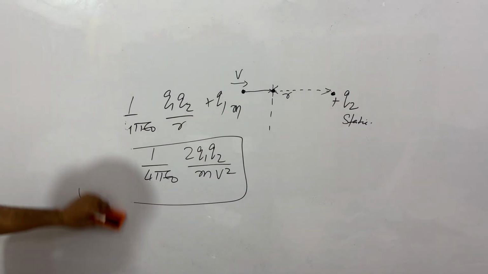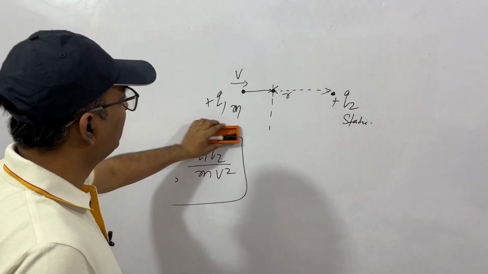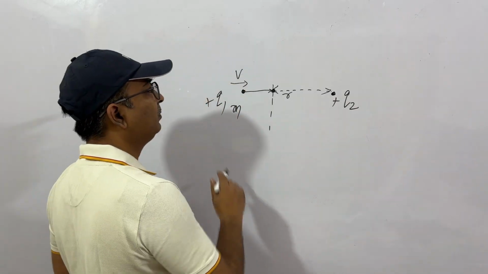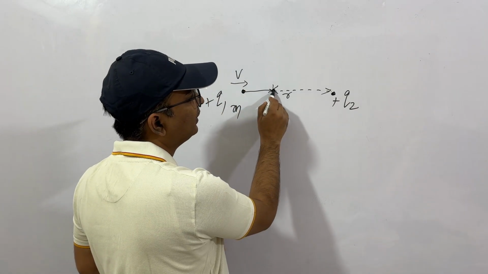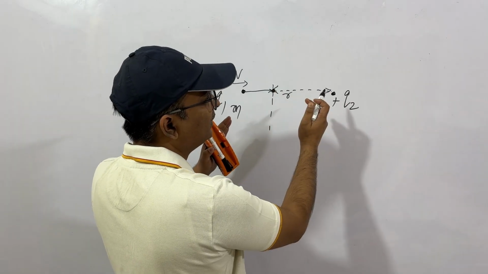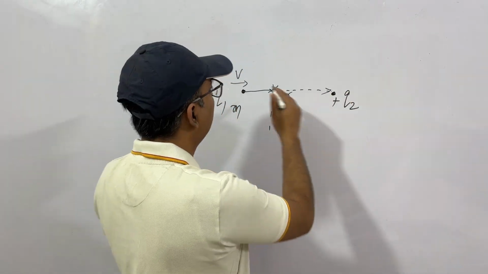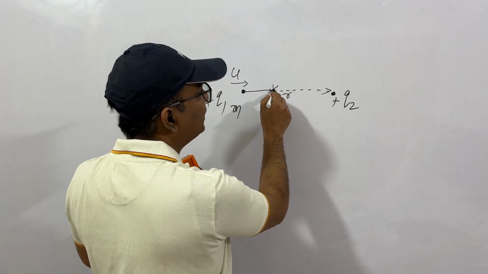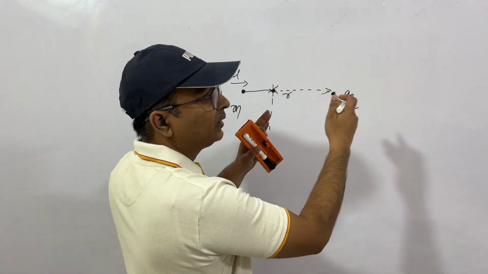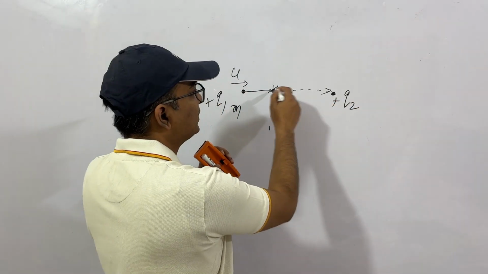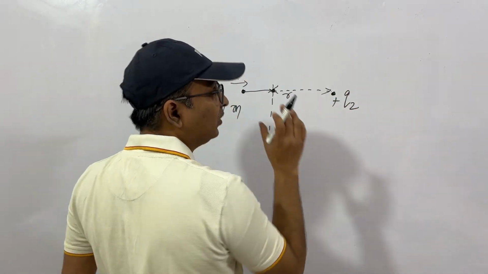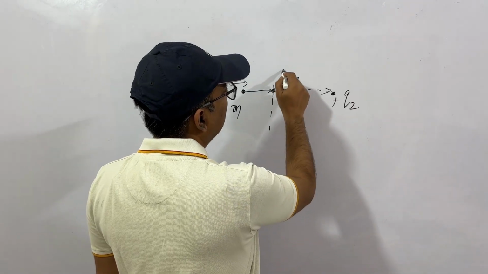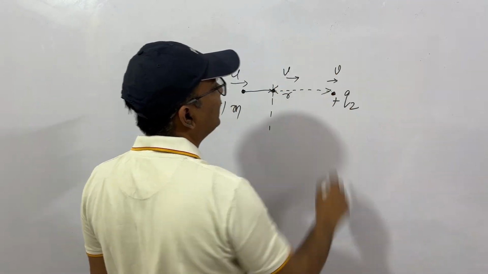Now a little twist in this example. You have understood this? Now let's say this charge is not static. Then what will happen? This will come to a point at which both of them will start moving. Let's say the initial velocity was u. So when it reaches this point, it pushes the other charge, and both of the charged particles start moving. Obviously their speed will be the same. So let's say after reaching this point, both of them start moving at v.